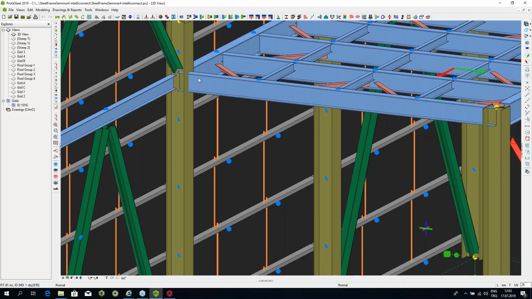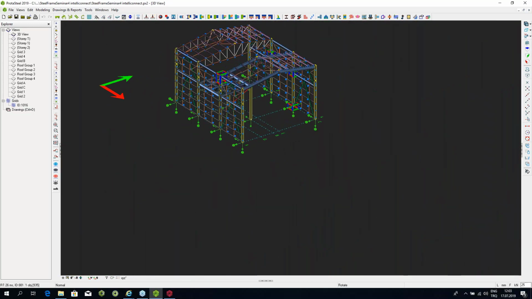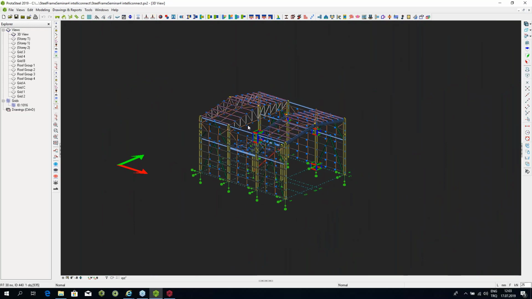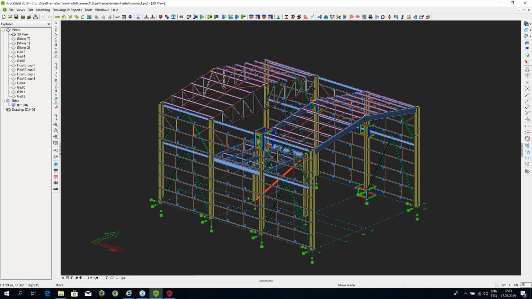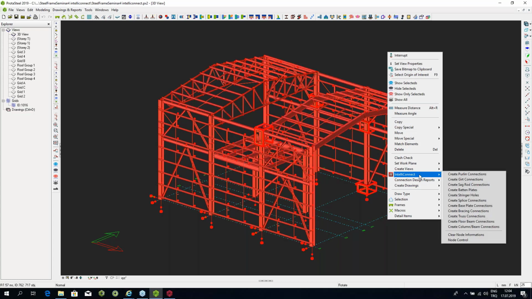What we have attempted over here is IntelliConnect. And what IntelliConnect is, it potentially tries to solve some of these very complicated questions. I'm going to start off with a few examples. So all you need to do is just select your entire structure. You can select a part of it if you wanted to zoom in and do it slowly, which is also recommended. But if you wanted to select the entire structure, you could just select the entire structure. You do a right click and you say IntelliConnect.